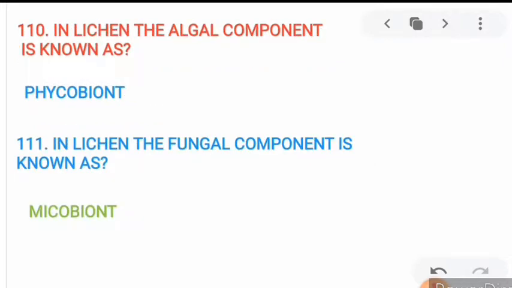Now move to the next, 110. In lichen, the algal component is known as phycobiont. This is known as phycobiont. In lichen, the fungal component is known as mycobiont. Sorry, it is also a spelling mistake. Just see in your NCERT book. It is also already written mycobiont.